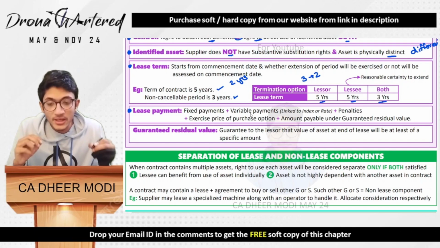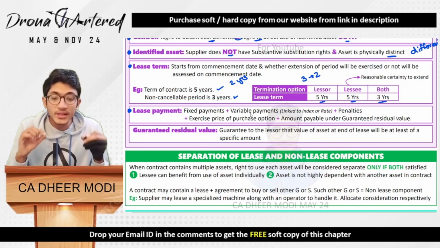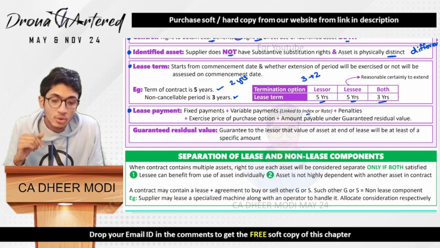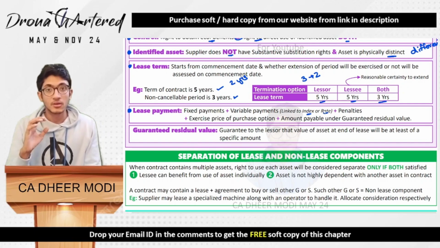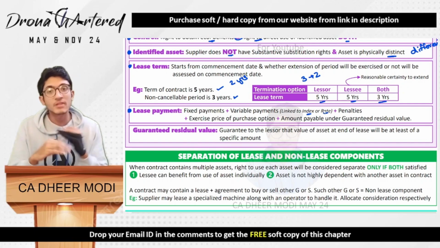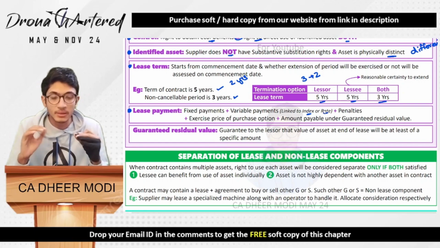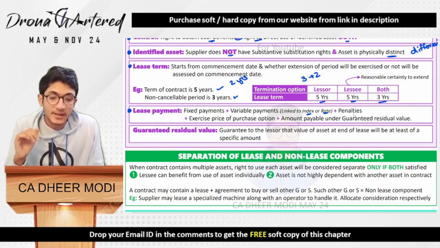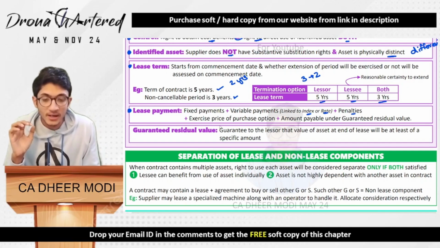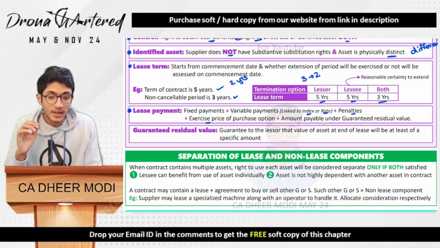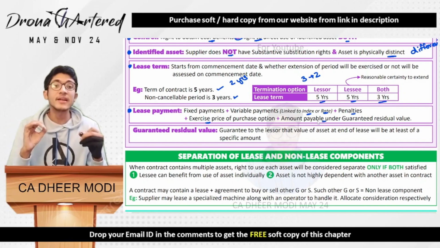Now what you have to make sure is that variable payments only include those payments which are linked to an index or a rate. Only these variable payments will be included, otherwise they will not be included in your lease payment criteria. And any penalties are also included. Apart from that, any exercise price of a purchase option, and any amount payable under guaranteed residual value.